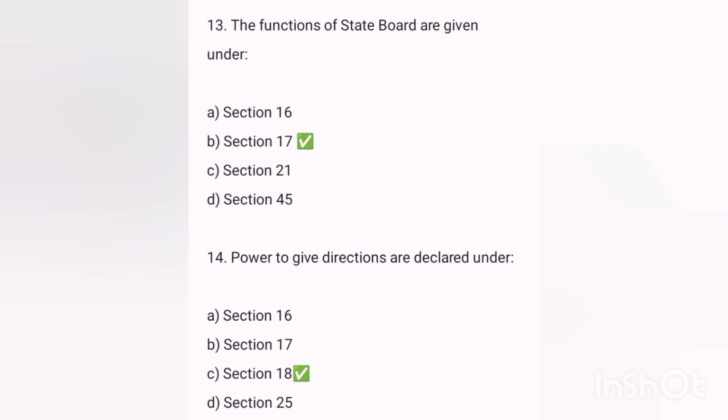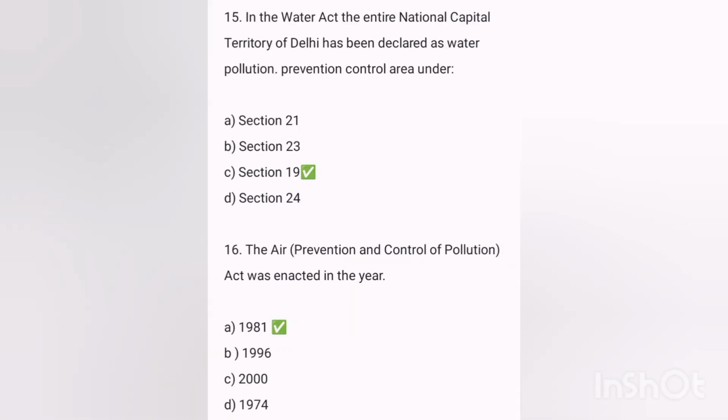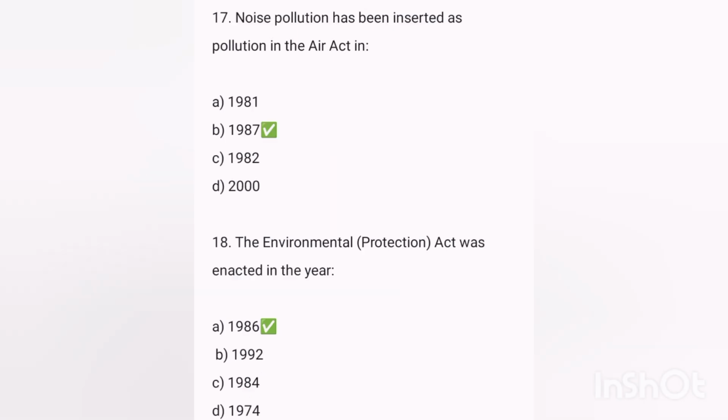Answer was Section 17. Next, the power to give directions is declared under? Answer Section 18. Next, in the Water Act, the entire National Capital Territory of Delhi has been declared a water pollution prevention and control area under? Answer was Section 19. Next, the Air Act was enacted in the year? Answer was 1981. Next, noise pollution was included as a pollutant in the Air Act in?